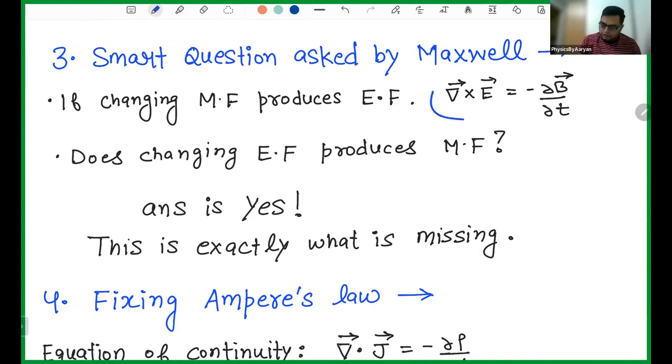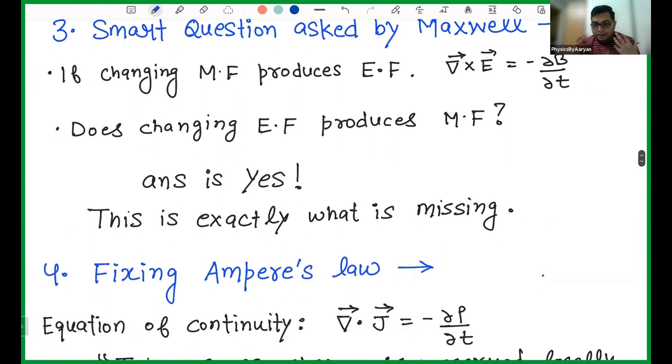So you already know this equation, that if the magnetic field changes with time, electric field is produced. So are we also getting the reverse effect? Means if we change the electric field, can we produce magnetic field? If changing magnetic field produces electric field, does the changing electric field produce magnetic field? And that work has not been done before him.